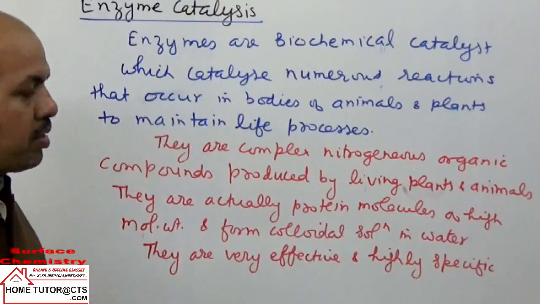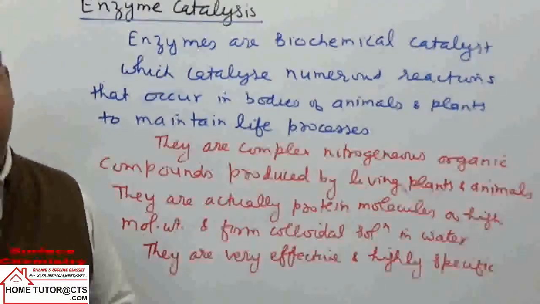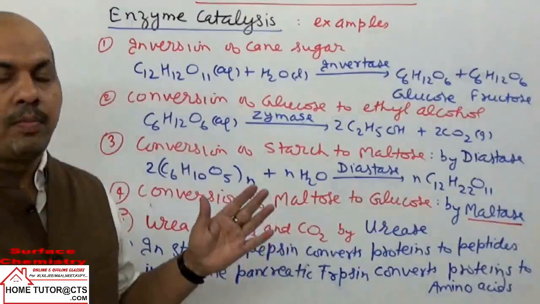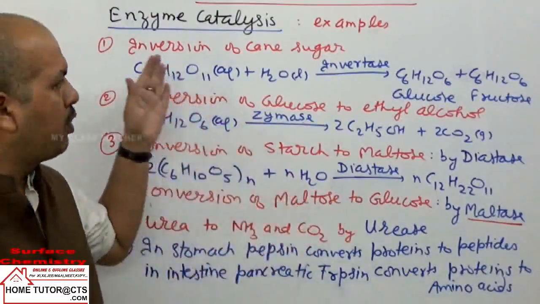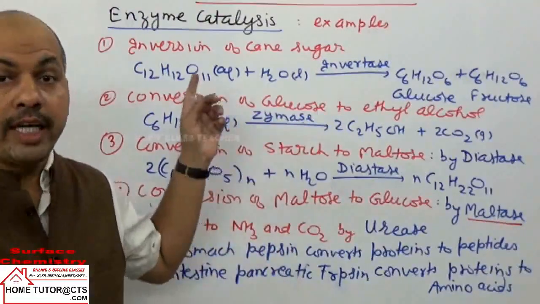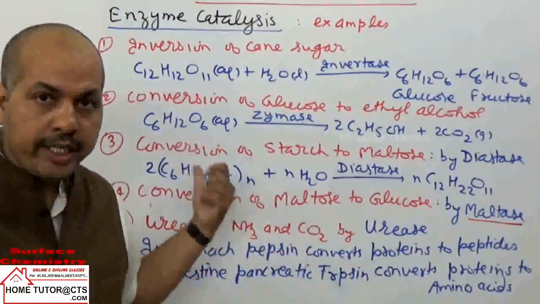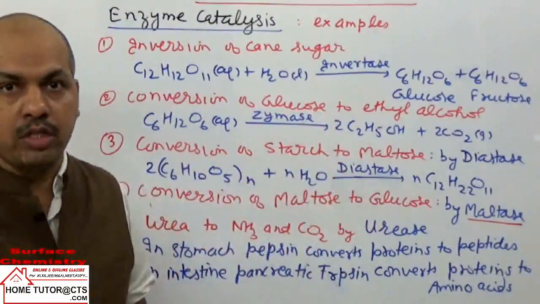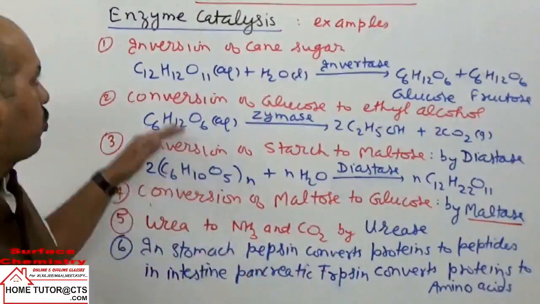Let us take a list of some commonly occurring reactions in which enzymes are catalysts. In exams you get direct questions. For this reaction, what is the enzyme, what is the reactant, what is the product, or this enzyme can catalyze which reactant to give which product. So remember the reactant, product and the enzymes both. Note down all these examples. They are quite important examples.